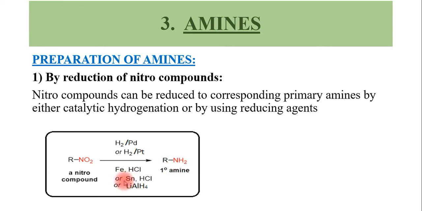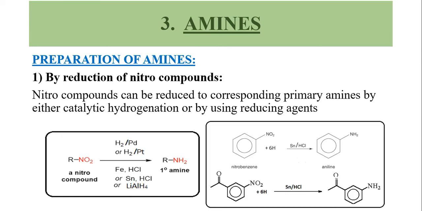Other reducing agents can also be used here, such as iron in the presence of HCl or tin in the presence of HCl. Another important reducing agent is lithium aluminum hydride. And here not only is the alkyl nitro group converted into an alkyl amine, the aromatic nitro groups are also converted into aromatic amines. Here two examples are given.